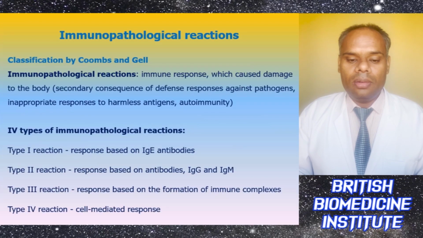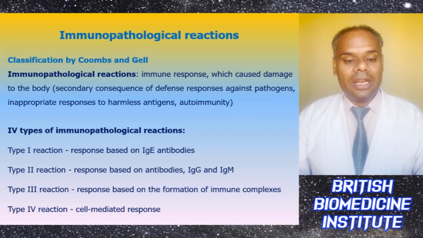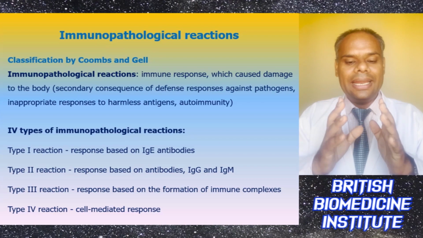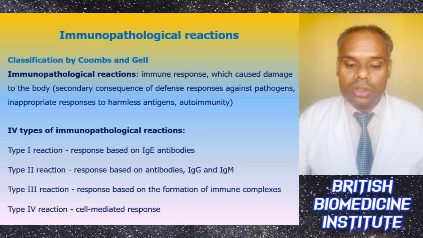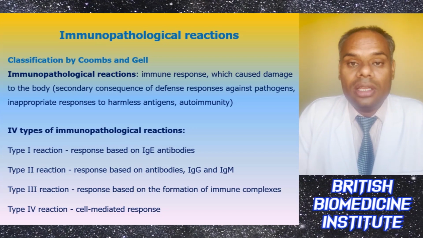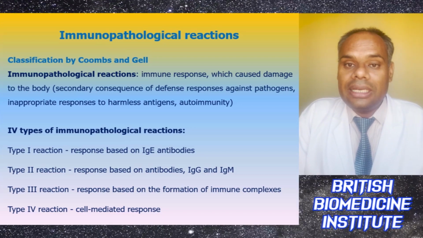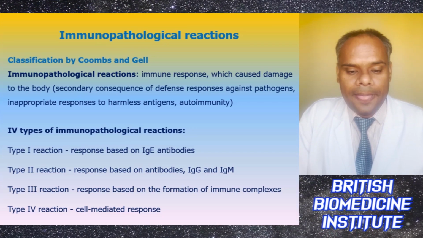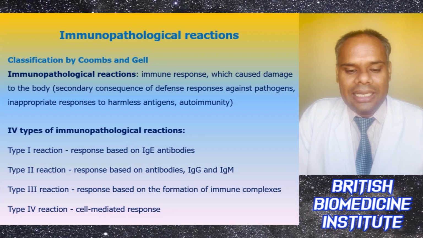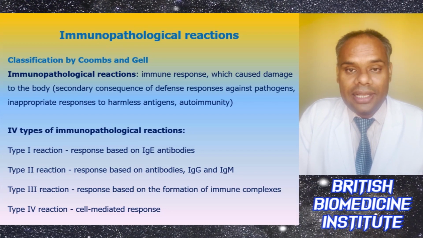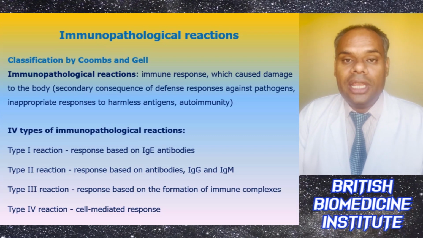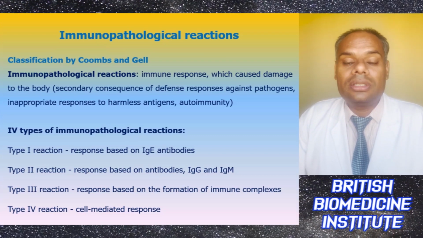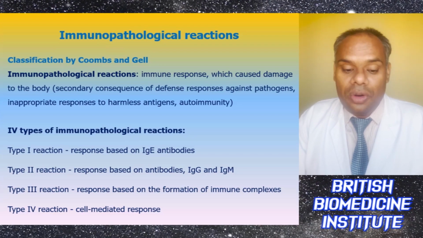The immunopathological reactions can be classified based upon the Coombs and Gell classification. Basically, the damage is a secondary consequence of defense against pathogens, with an inappropriate response towards harmless antigens and autoimmunity.